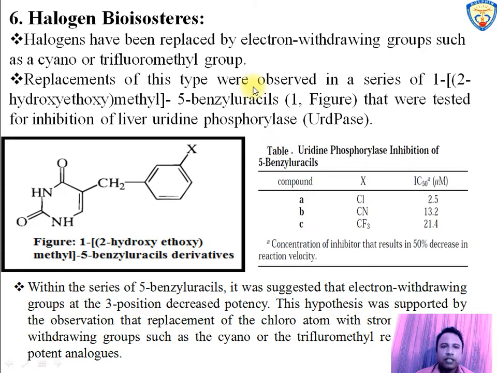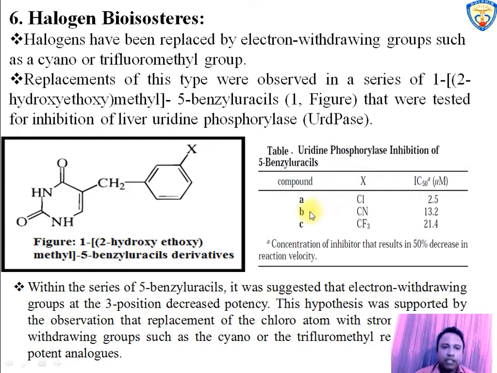The next is halogen bioisosteres. The halogen group is replaced by cyano or trifluoromethyl group, which is a strong electron withdrawing group. The replacement is observed in benzyl uracil derivative for inhibition of liver uridine phosphorylase.